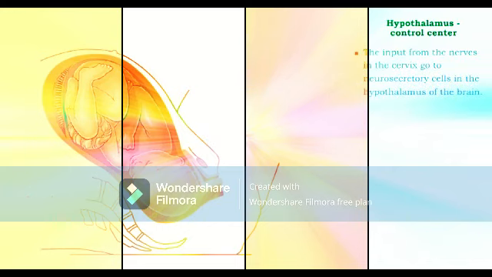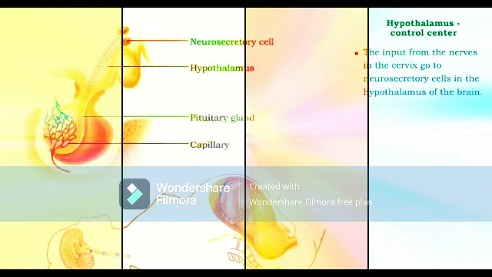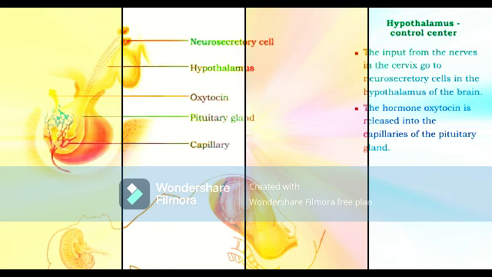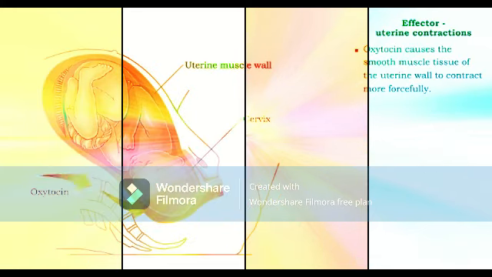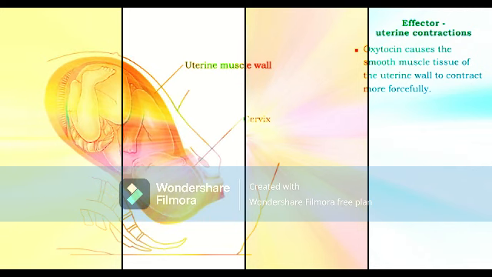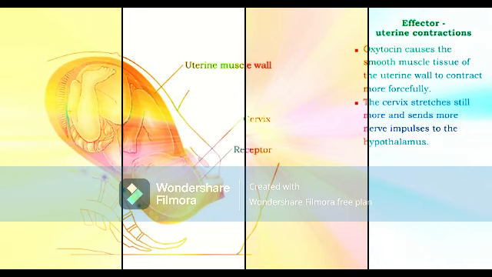The impulses received from the nerves in the cervix trigger neurosecretory cells in the hypothalamus to secrete and release the hormone oxytocin. Oxytocin diffuses into the blood capillaries of the pituitary gland and is transported to the uterus. Oxytocin stimulates the smooth muscle tissue of the uterine wall to contract more forcefully. These more forceful contractions push the baby further into the birth canal, stretching the cervix more and triggering the stretch receptors to send more impulses to the hypothalamus.